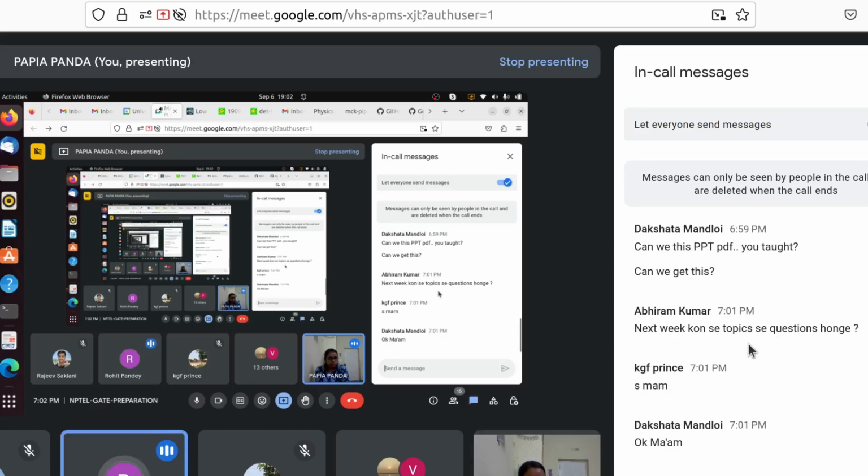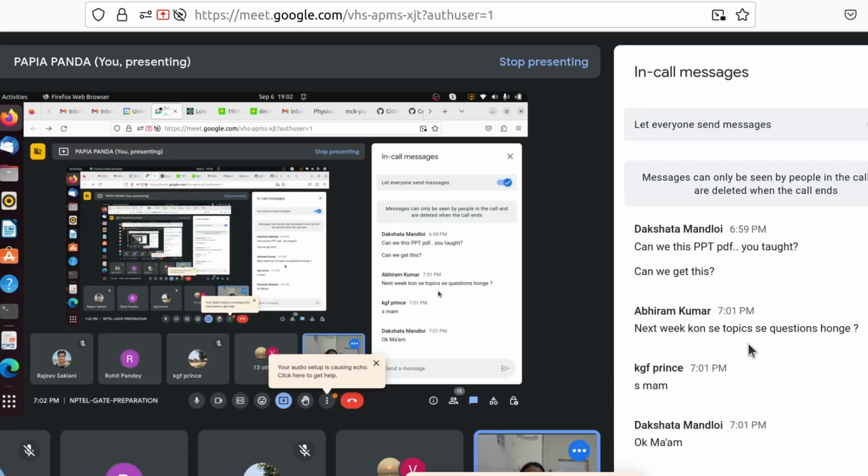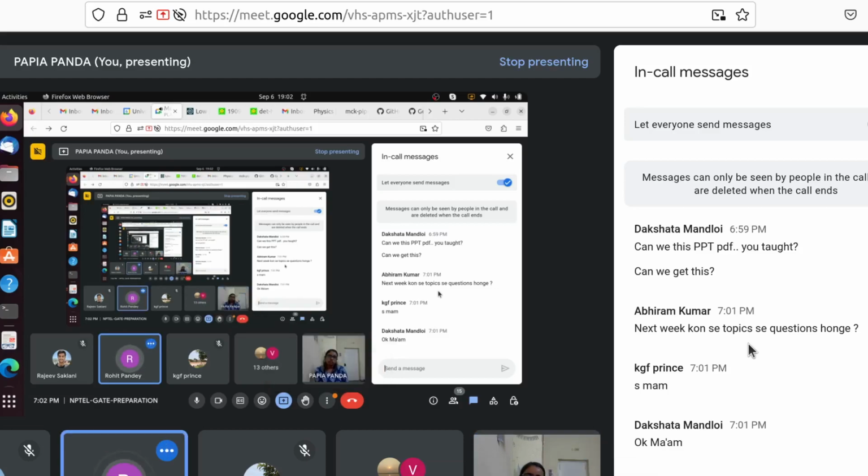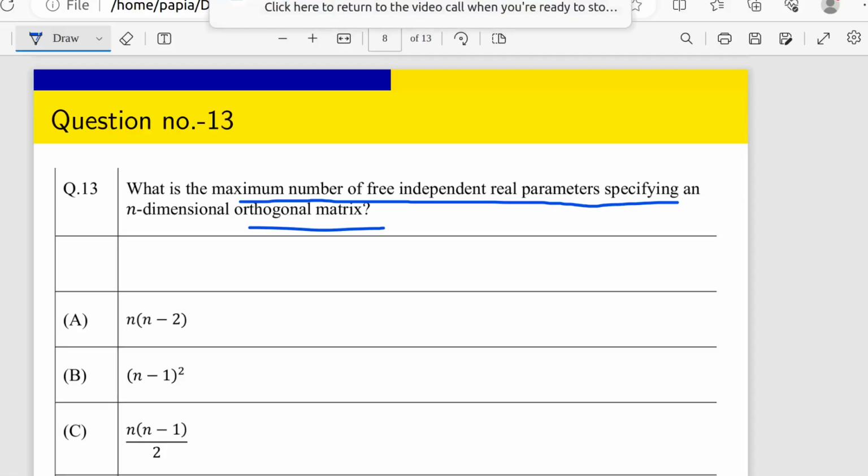Okay, next week yes. That method which you told for getting the number of real parameters, oh yes, okay. So that method works in all types of matrices. Like if we have to find it for Hermitian matrices, then we have to subtract the number of imposition equations from the total number of elements. That method works in all types of matrices.